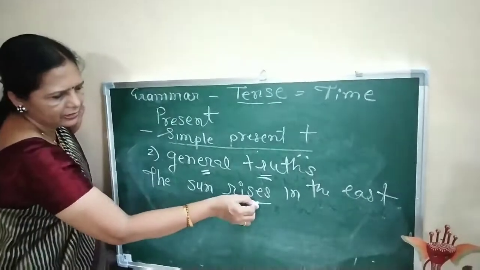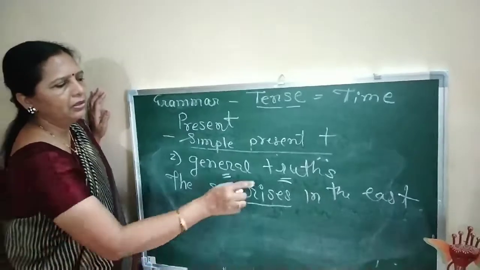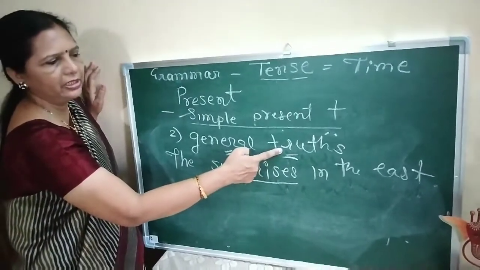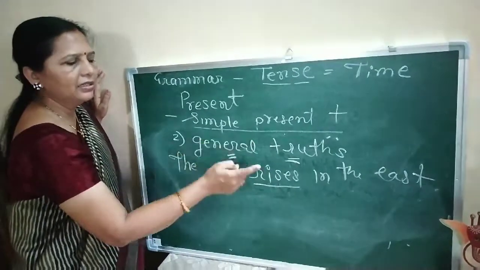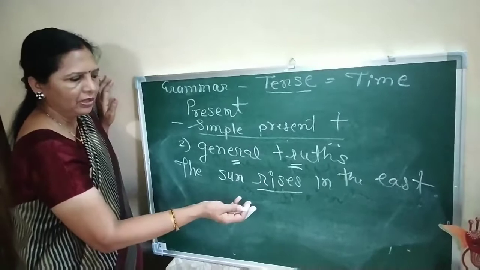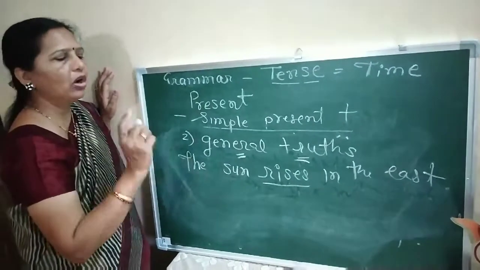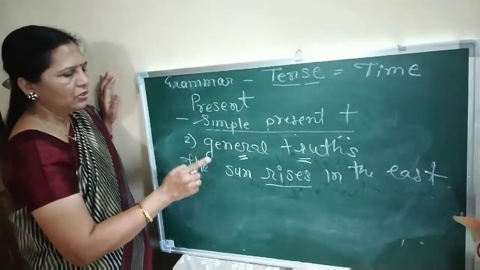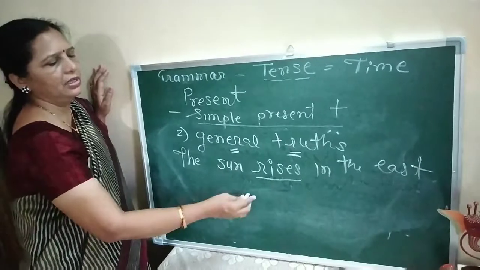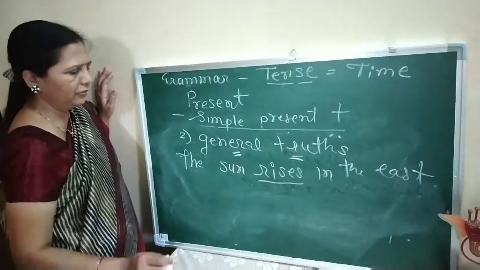Now, this rises is the verb here. It is the truth that the sun rises in the east, always rises in the east. So, second example, the earth revolves around the sun. So, these are the examples of general truths, revolves, rises, where simple present is used.